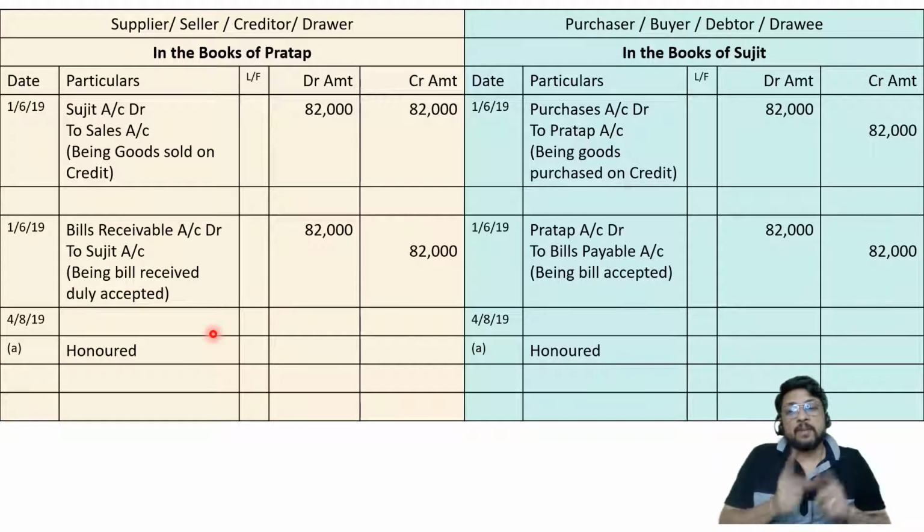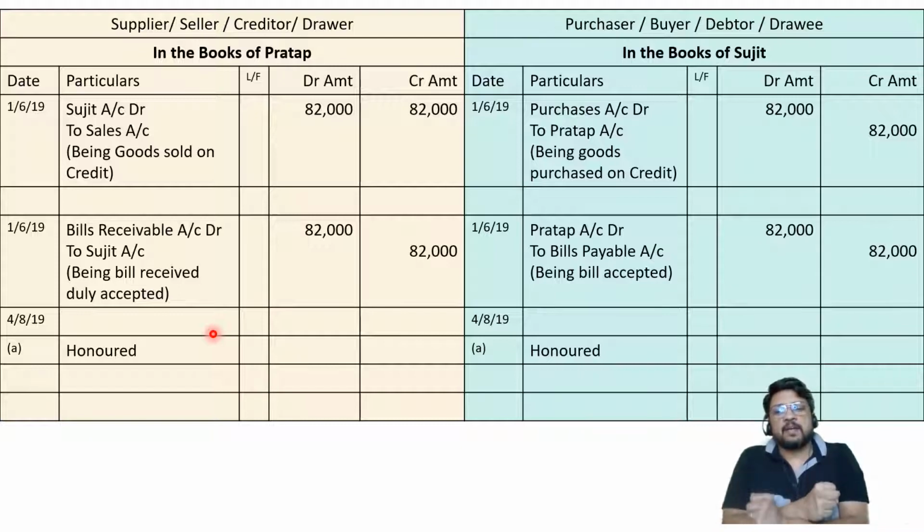So Sujit is not paying Pratap because he likes Pratap. Sujit is paying Pratap because Pratap is giving back the written commitment, the written proof that there was some money which was owed by Sujit to Pratap. So actually speaking, since the bill is going out, that's why cash is coming in. So one can say the entry will be cash is coming in and bill is going out.